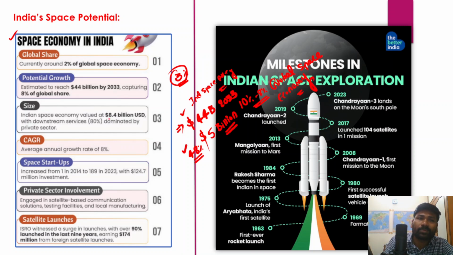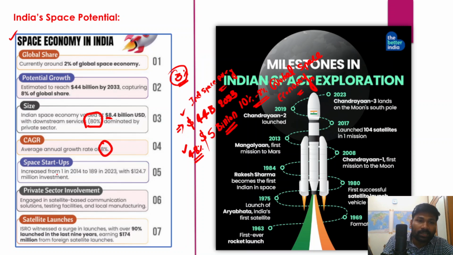And in fact, India's space economy is valued at what? $8.4 billion, with downstream services accounting for 80%, dominated by the private sector, and an average annual growth rate of 8% CAGR.